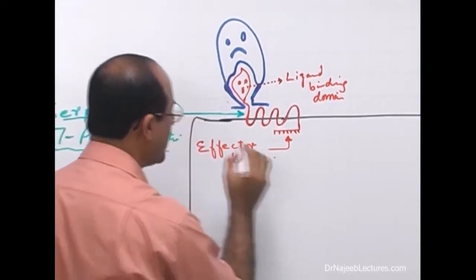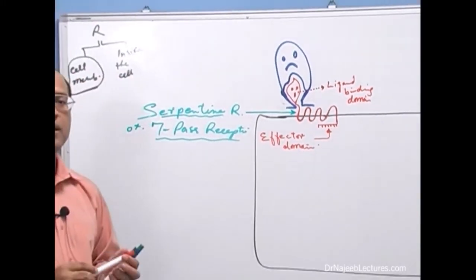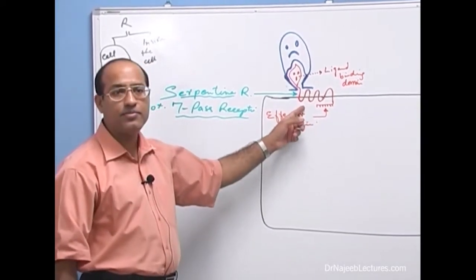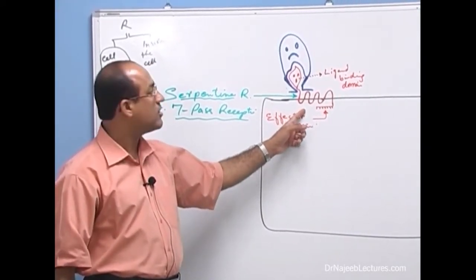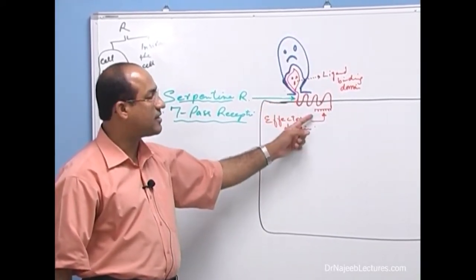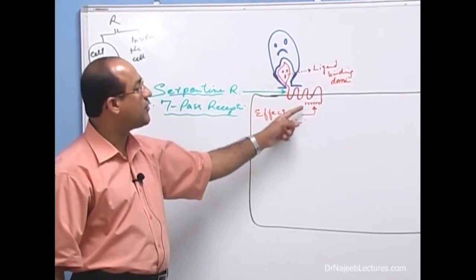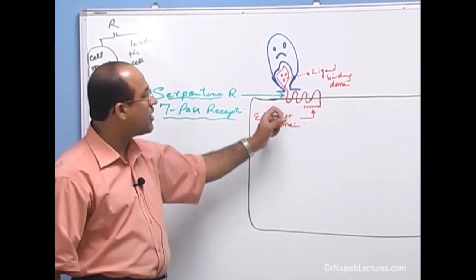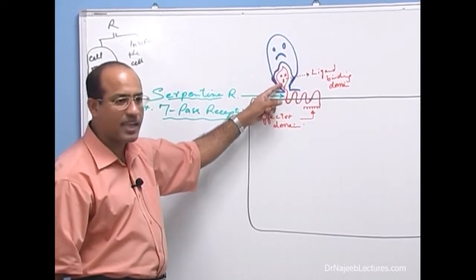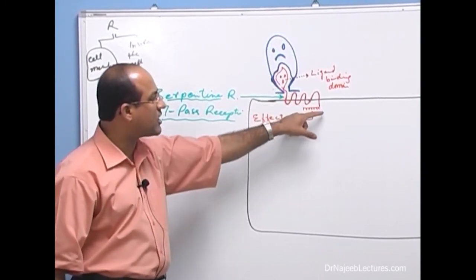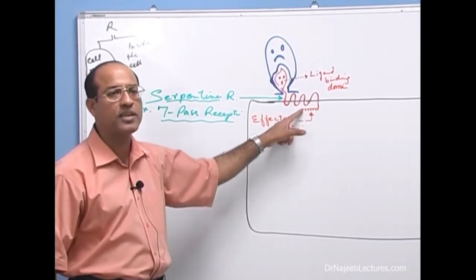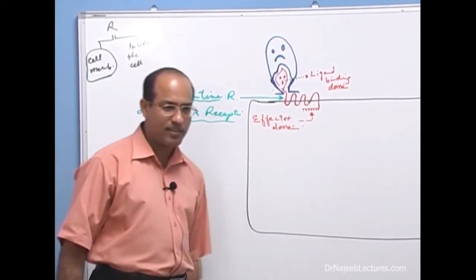So what did we learn? That 7-pass receptor, like other receptors, has ligand binding domain and effector domain. Ligand binding domain is outside the cell, effector domain is inside the cell. When ligand binds with the ligand binding domain, there is a change in the receptor which is transmitted to the effector domain, and effector domain gives very unique signal to the cell, right?